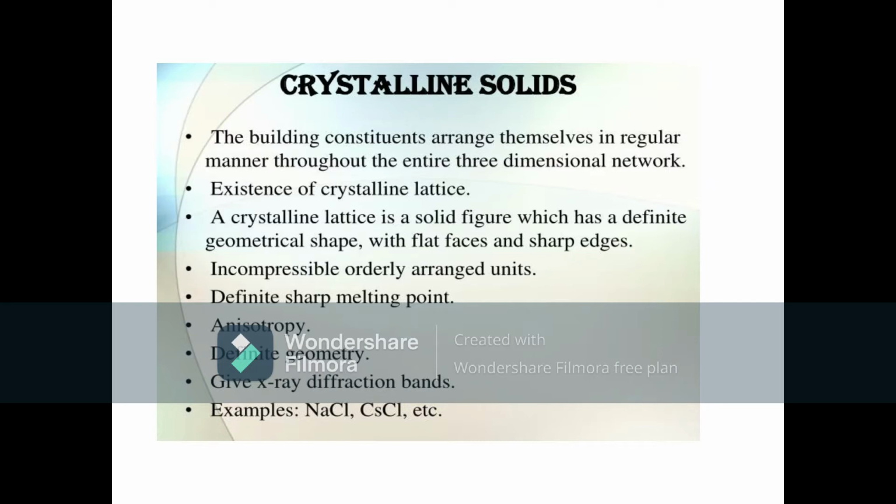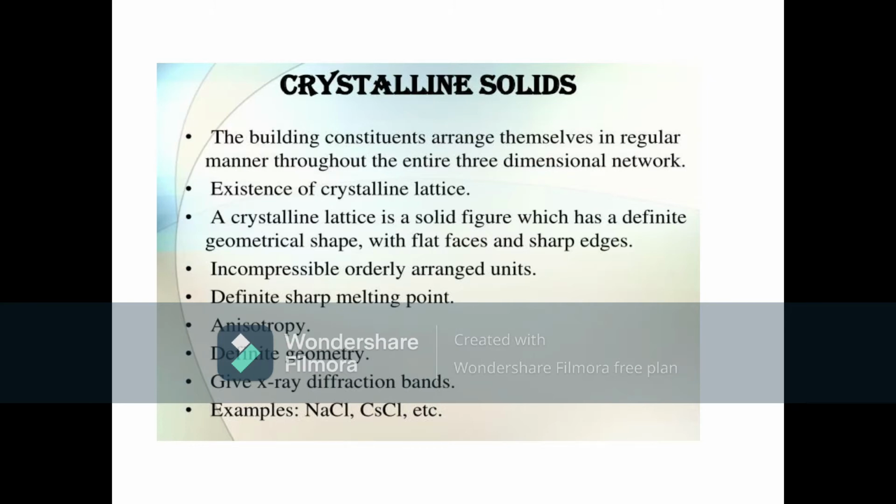First, we'll talk about some properties of crystalline solids. What is a crystalline solid? A crystalline solid is a type of solid in which the constituent particles are arranged in a fixed pattern. A regular, definite arrangement is there for the constituent particles throughout a three-dimensional network.